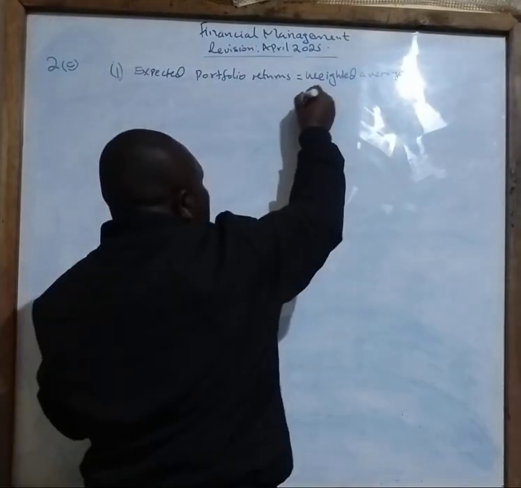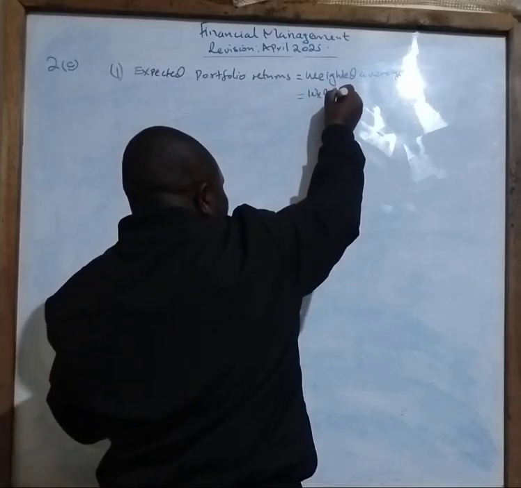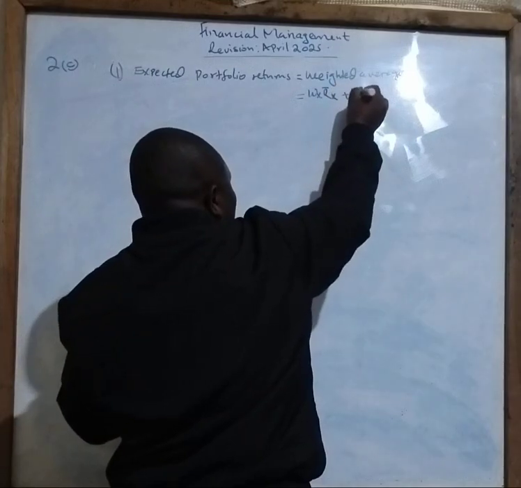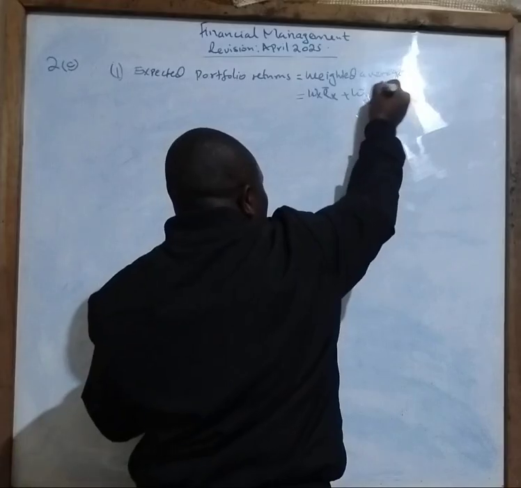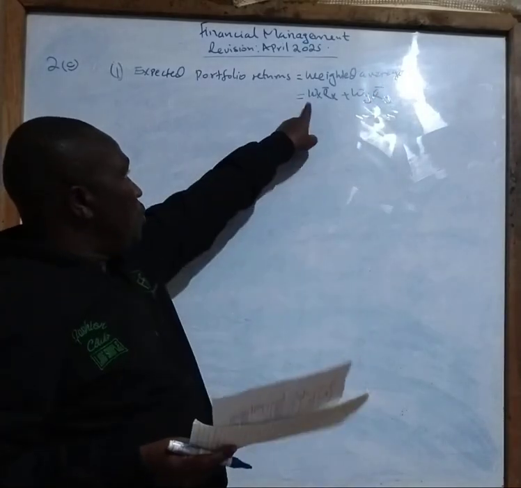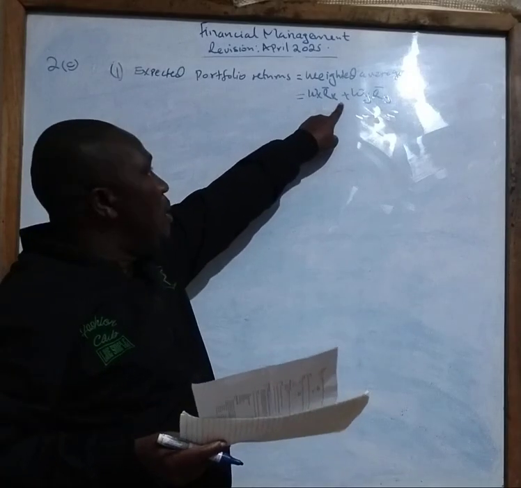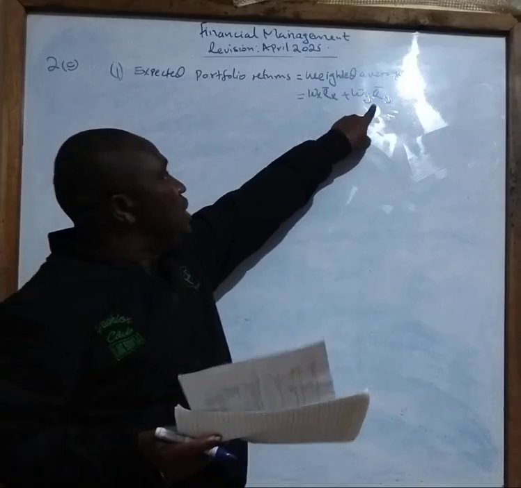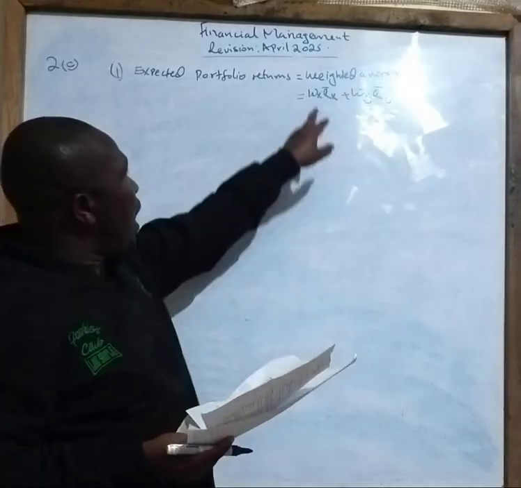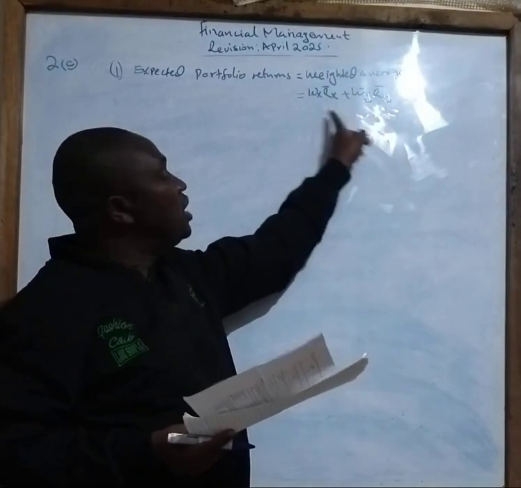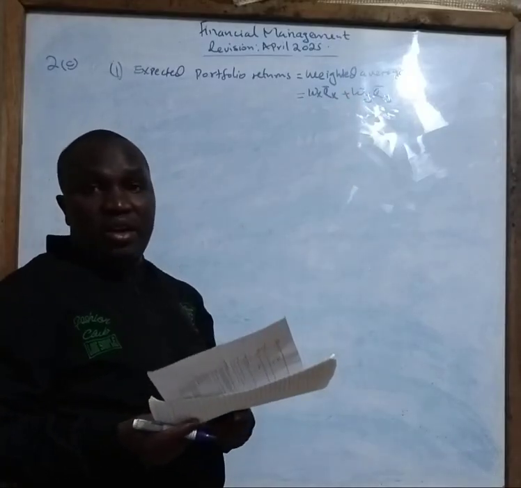This means you take the weight of X times expected returns of X plus the weight of Y times the expected returns of Y. Once I've written my formula, I need to work out figures so that I'm able to substitute in my formula.